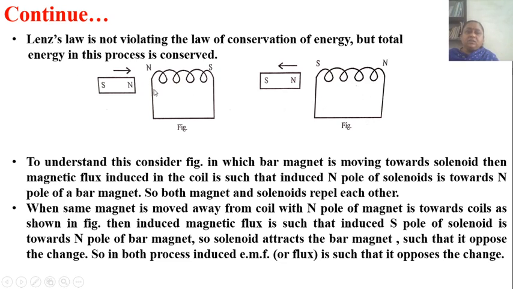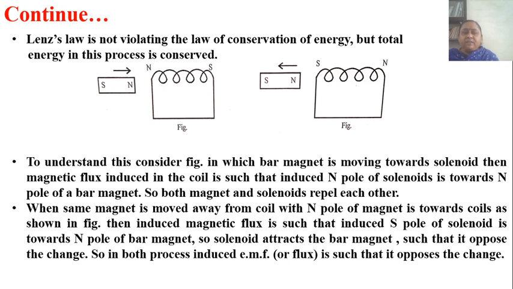Now see here in the figure, the bar magnet is moving towards the solenoid, then the magnetic flux induced in the coil is such that the induced N pole of the solenoid, see here, that is the N pole of the solenoid and that is the south pole, is towards the north pole of the magnet. So both magnet and solenoid repel each other.